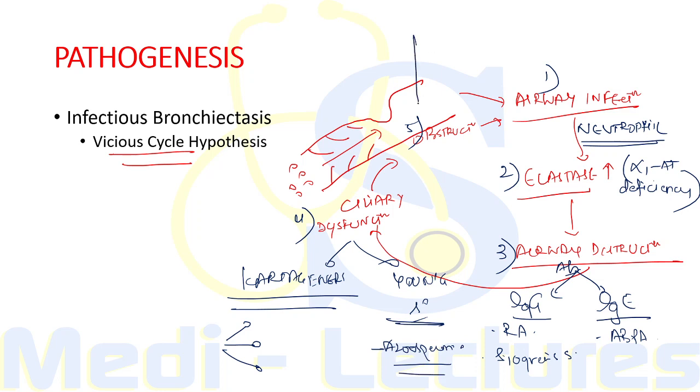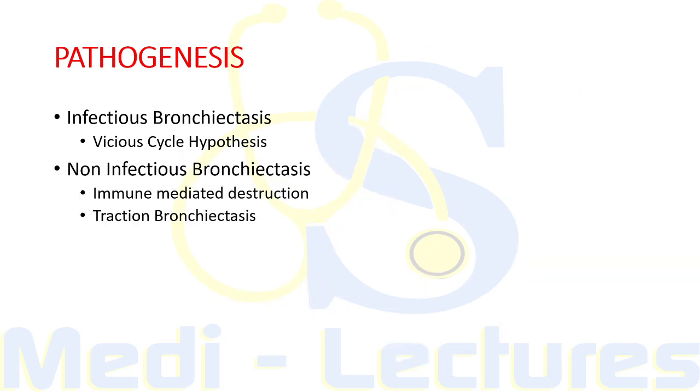Also, obstruction can be intrinsic as well as extrinsic, due to a lymph node, tumor or any foreign body, as we have discussed. So, if any of these steps is involved, it can lead to development of infectious bronchiectasis. This is known as the vicious cycle hypothesis. Now, non-infectious bronchiectasis can again be immune mediated due to autoimmune conditions, or there can be tractional bronchiectasis following fibrosis, like post-radiation fibrosis or idiopathic pulmonary fibrosis. This will lead to tractional bronchiectasis due to stretching of the surrounding bronchioles.